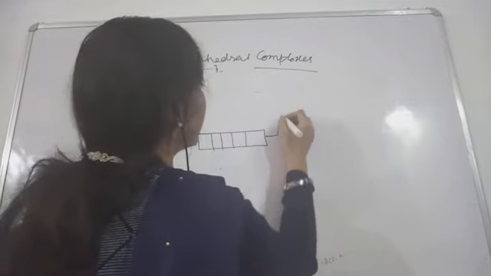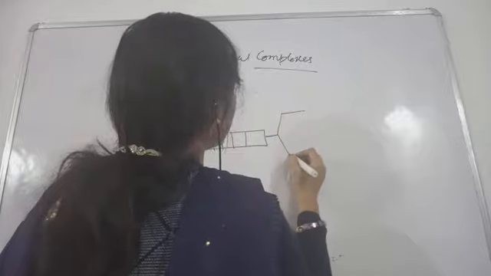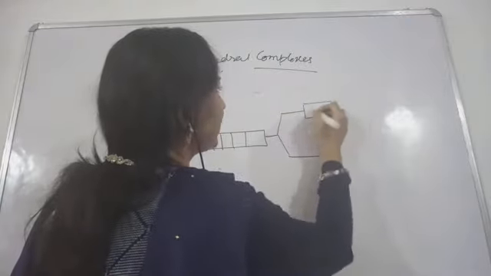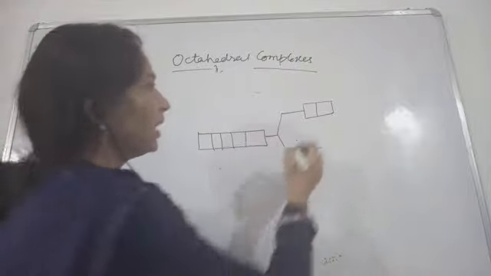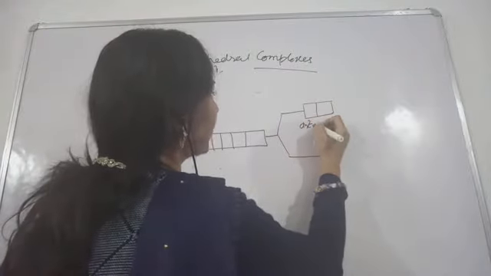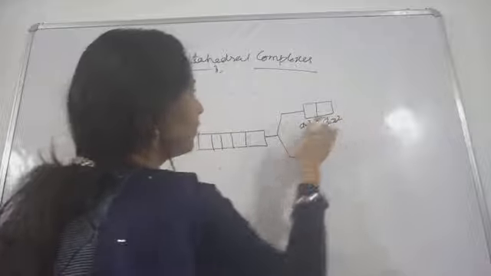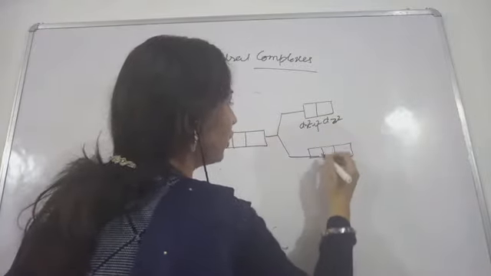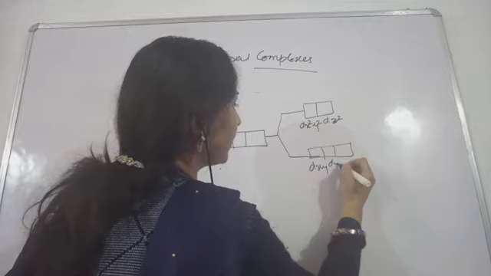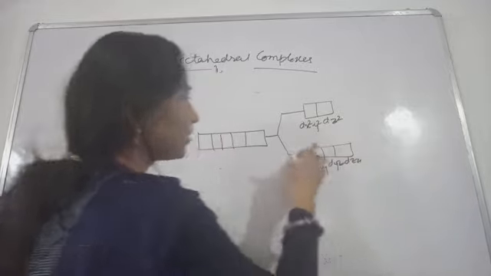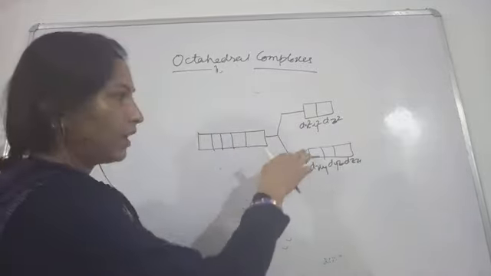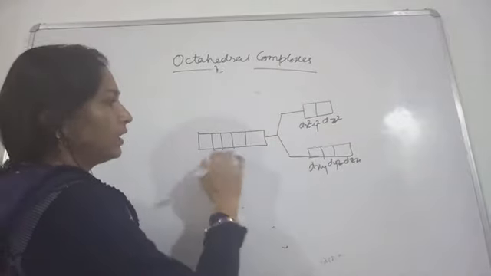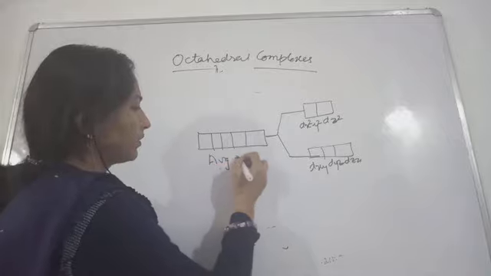Okay, so here the energy will be increased. Which two orbitals will experience more repulsion? dx square minus y square and dz square. So they will possess more energy, and the three d orbitals, dxy, dyz and dzx, will experience less repulsion. That is why they will be at lower energy.